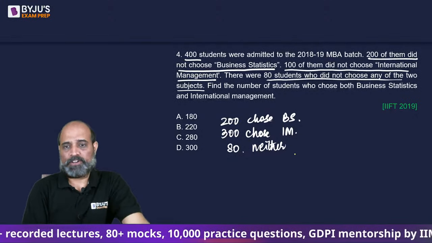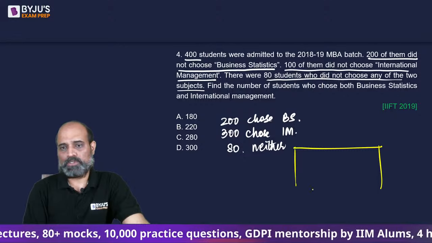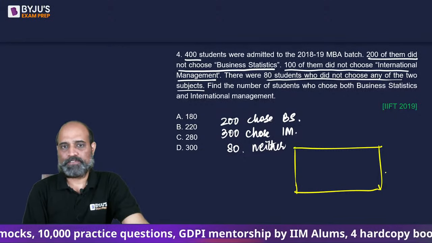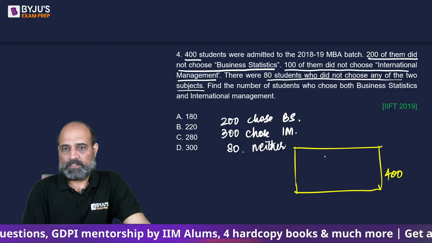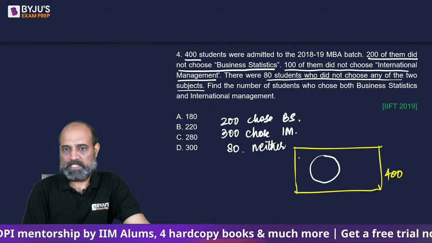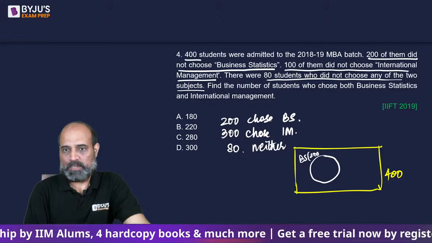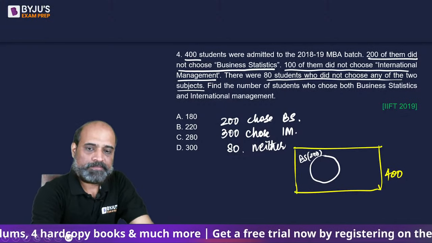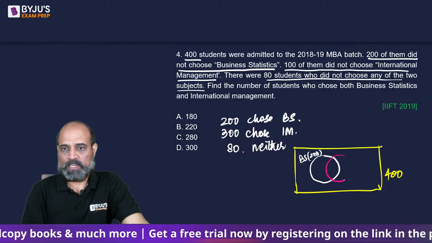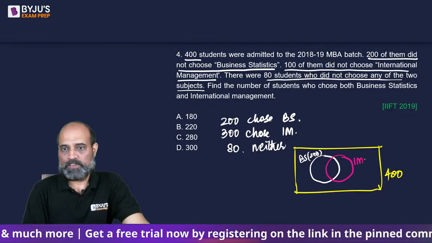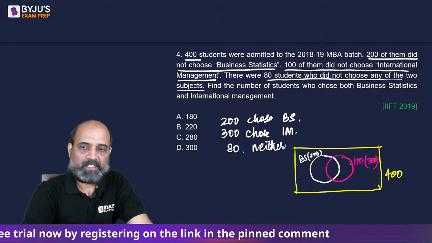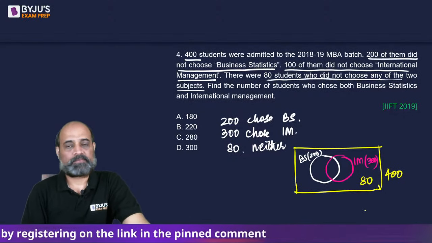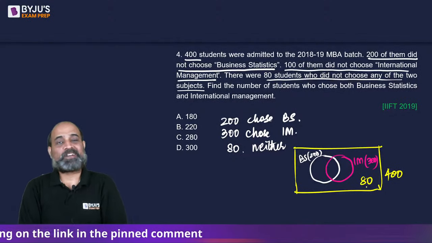Suppose if I draw the Venn diagram, so this is what we have. This is 400 students, and this is, let's say, business studies, which is 200, and let's say this one is IM, which is 300. And outside we know that it is 80, right? So 400 में से 80 चला गया.